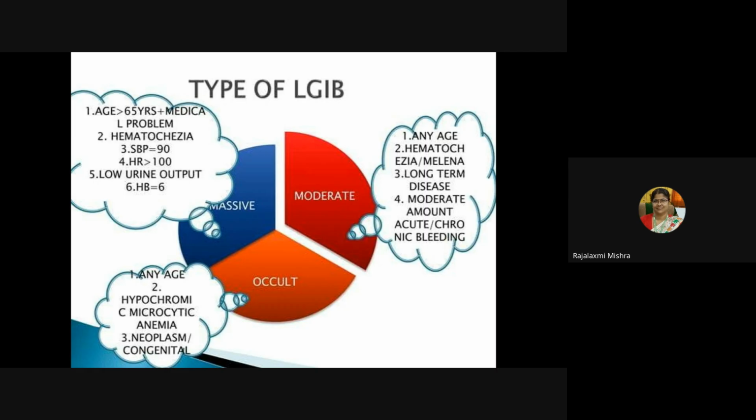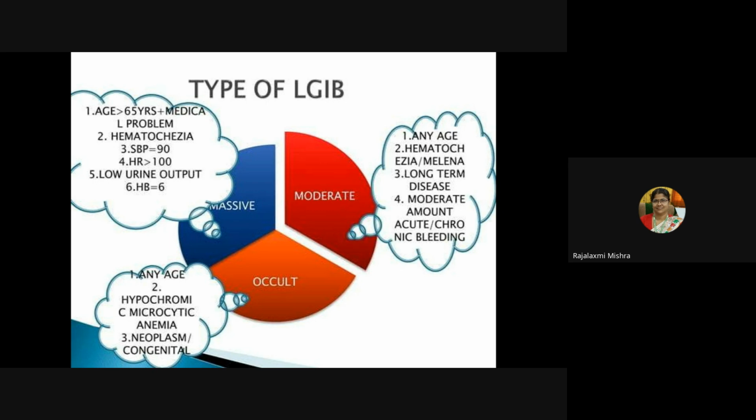Low urine output, usually less than 20 to 30 ml per hour, and hemoglobin is 6. Then we'll tell the condition is a massive one.